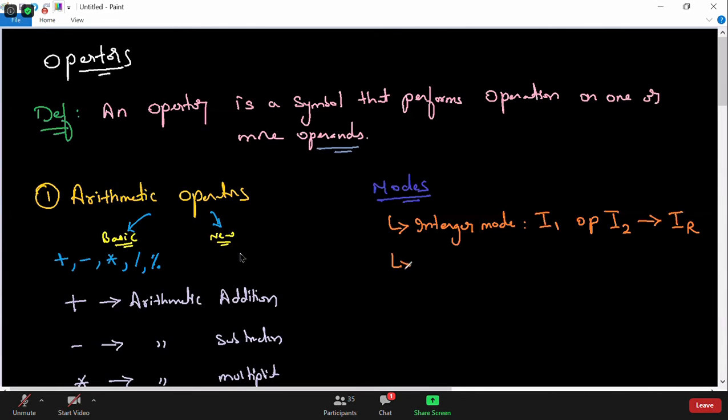The other mode we have here is called real mode. Real mode says that if the first operand is real and the second operand is also real, then the result will be a real value. So this is the result actually. I'll write RES. So the first one is real or floating point value, or in short, I'll make it F. You're getting confused with R. So I'll say first value is floating point value, then operator, then you have another floating point value, then the result will be floating point value.